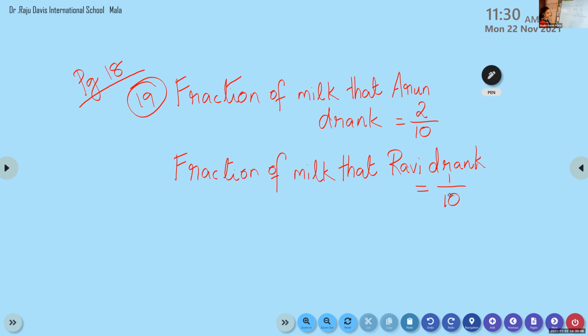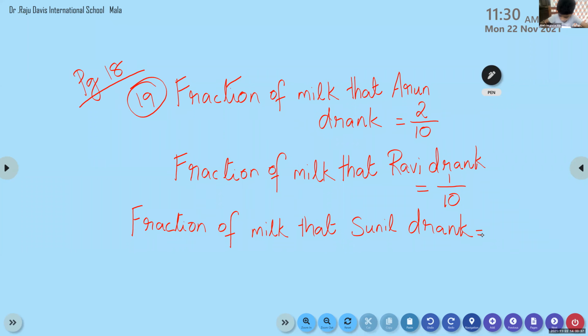Next, who is the person? Arun, Ravi, then one more person is there. Sunil. So we will write fraction of milk that Sunil drank. Okay, please, children, this question is not over. So you have to wait, okay? Sunil drank. So Sunil drank how much? 4 by 10. 4/10 means 4 by 10.